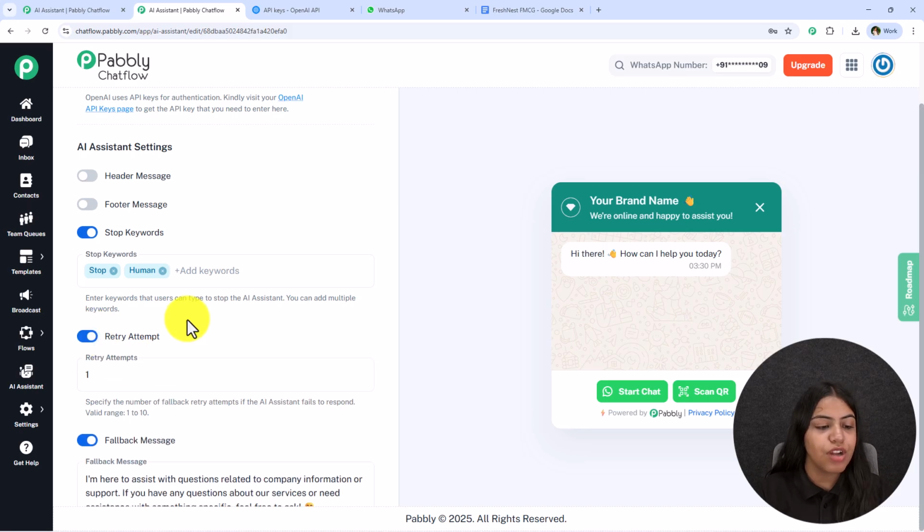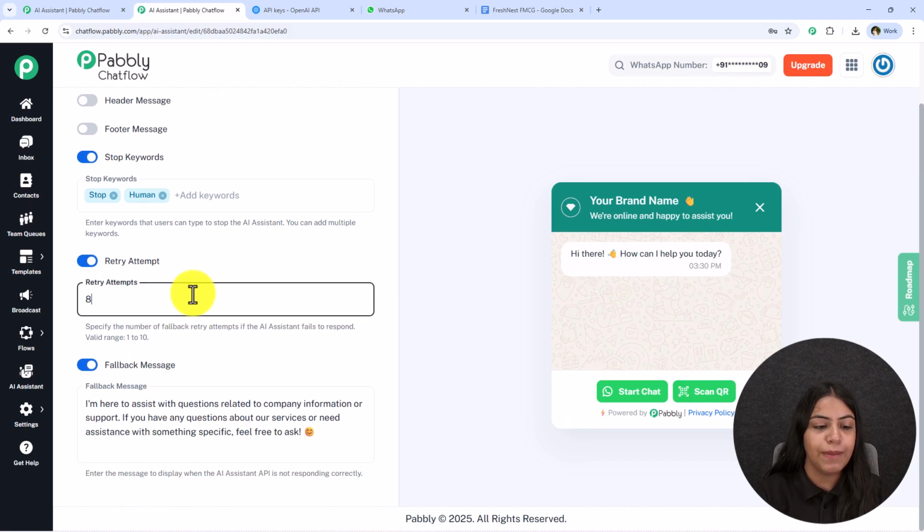The next is this retry attempts. Over here you can specify the number of fallback retry attempts if the AI assistant key fails to respond. The valid range is between 1 to 10.